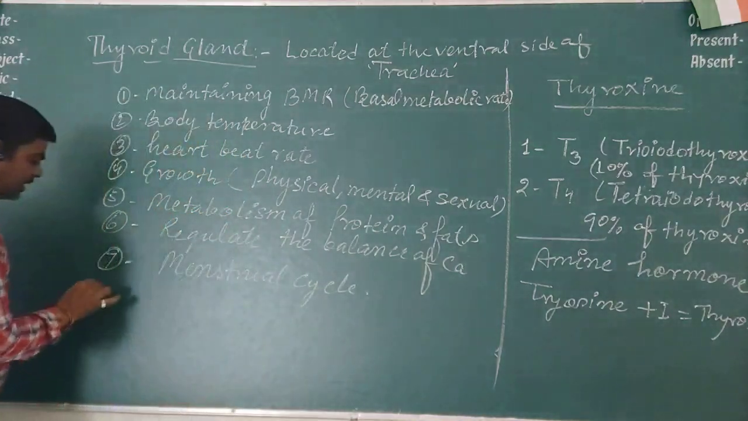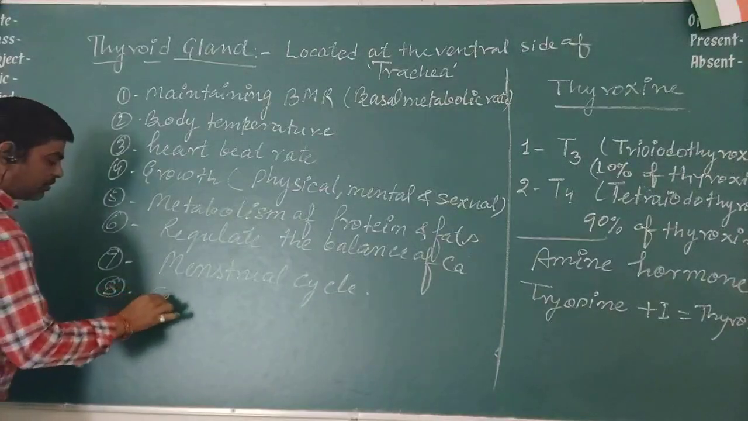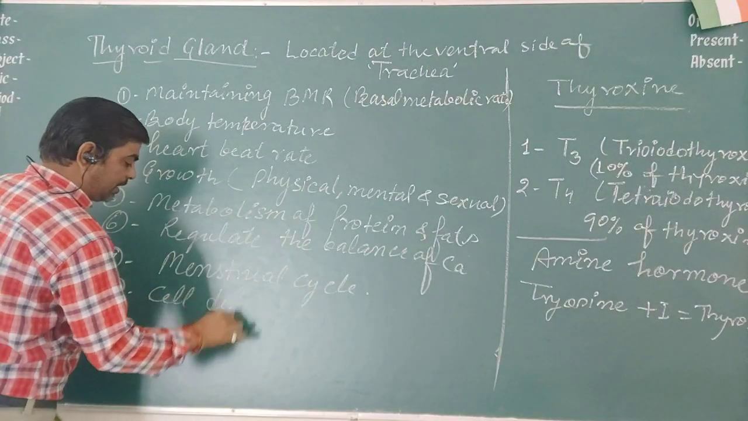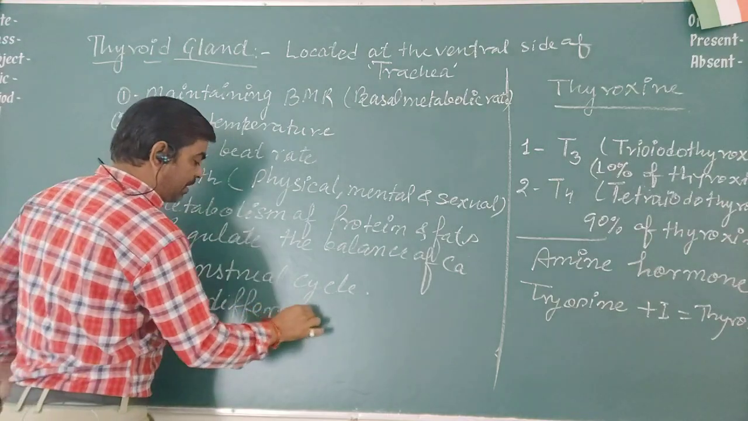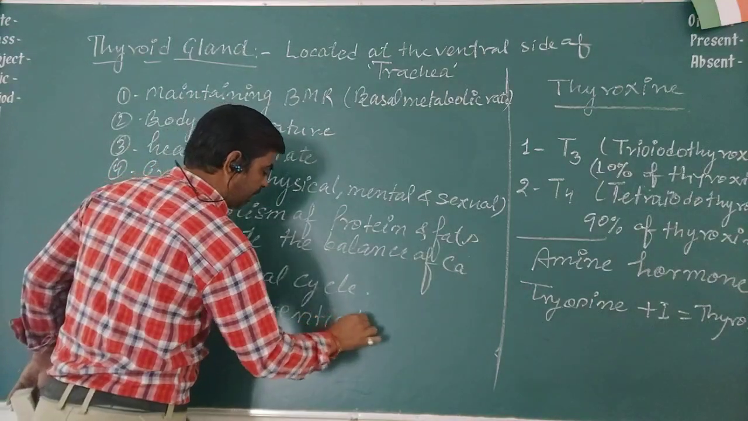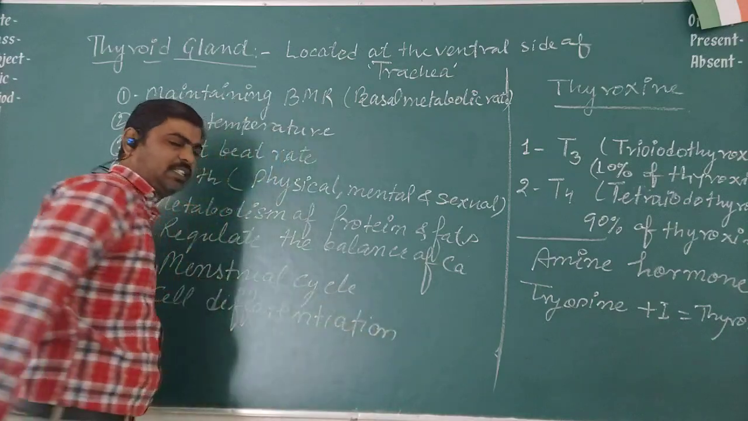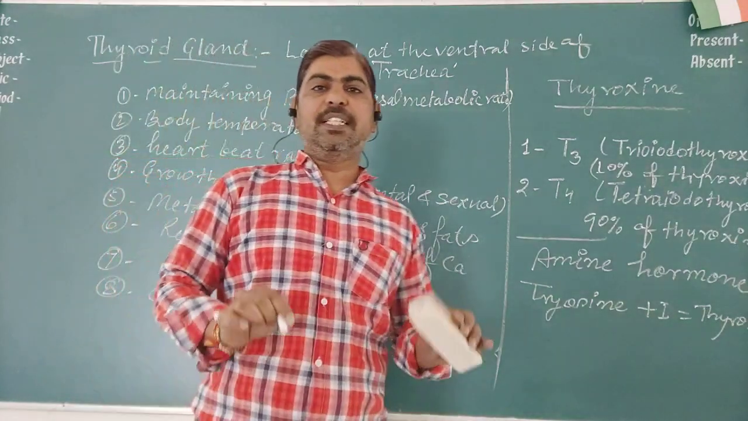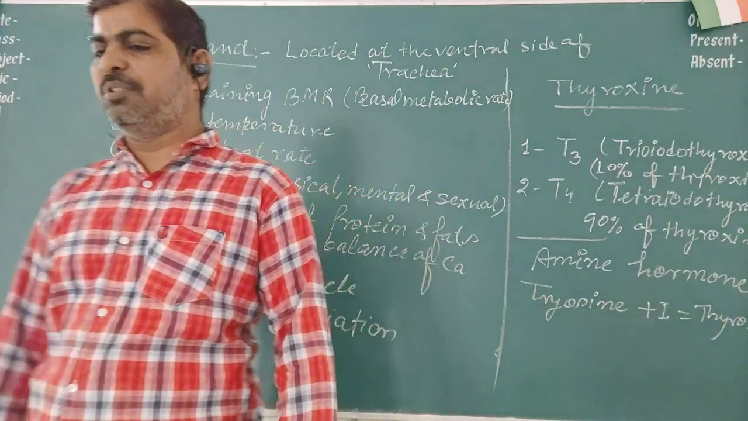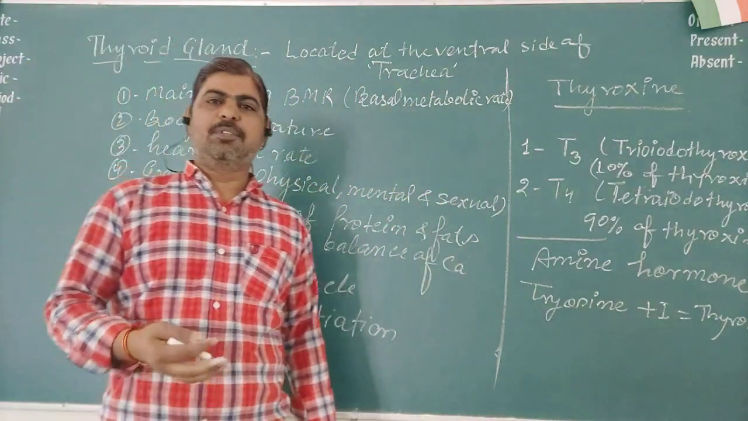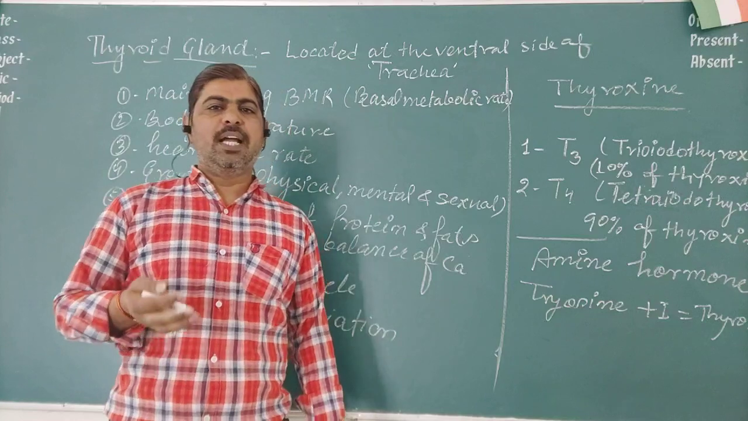Cell differentiation is also regulated and maintained by the thyroxine hormone. Cell differentiation, as you studied in your previous classes, is the qualitative change that occurs in the cell. Perhaps you remember that the tadpole, after metamorphosis, changes into an adult frog.